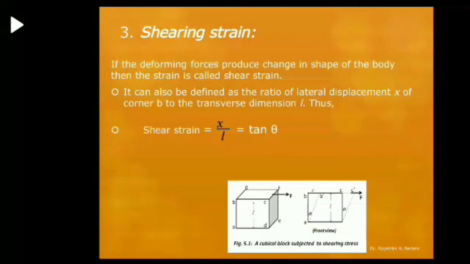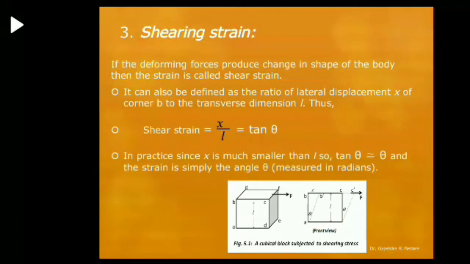The shearing strain can also be defined as the ratio of lateral displacement x of the corner B to the transverse dimension L. Thus we can write shear strain is equal to x by L, and it is equal to tan theta. Theta is the angle through which the upper surface gets shifted. In practice, since x is much smaller than L, tan theta is approximately equal to theta, and the strain is simply the angle theta, which is measured in radians. So we can write shear strain equal to theta.